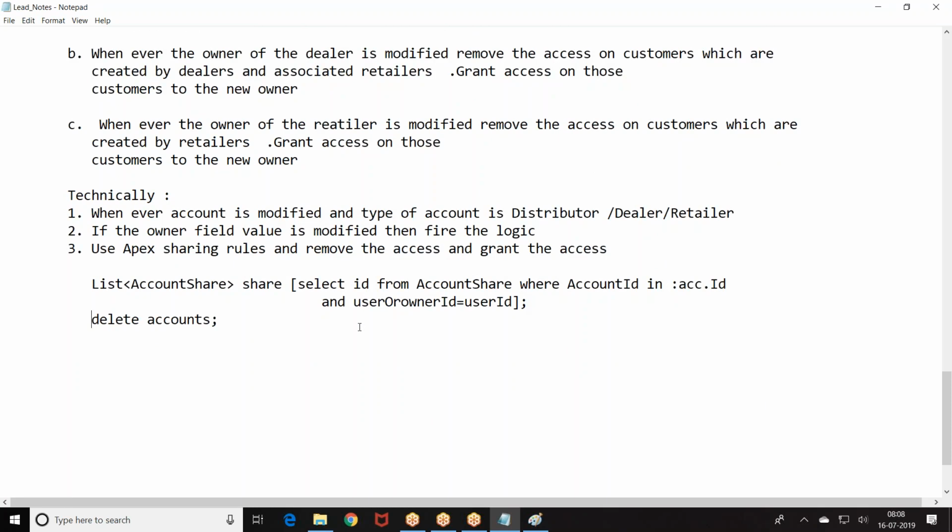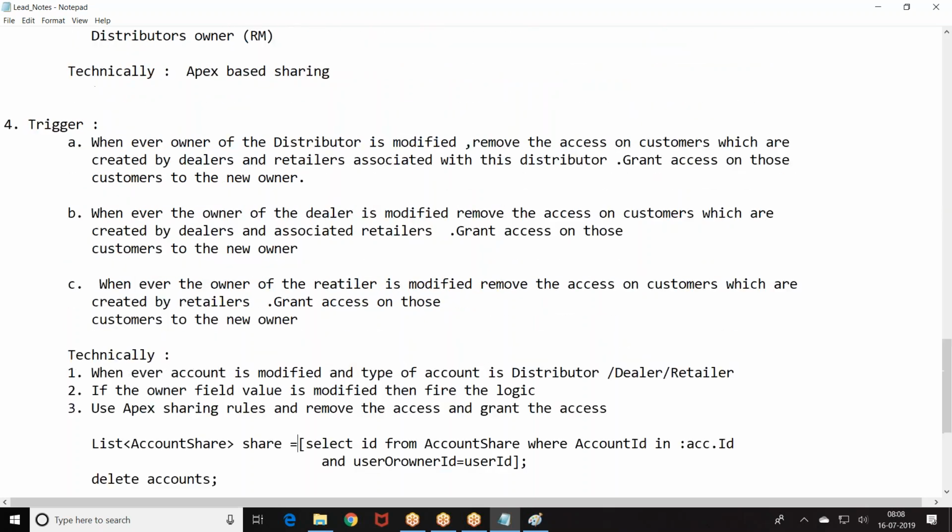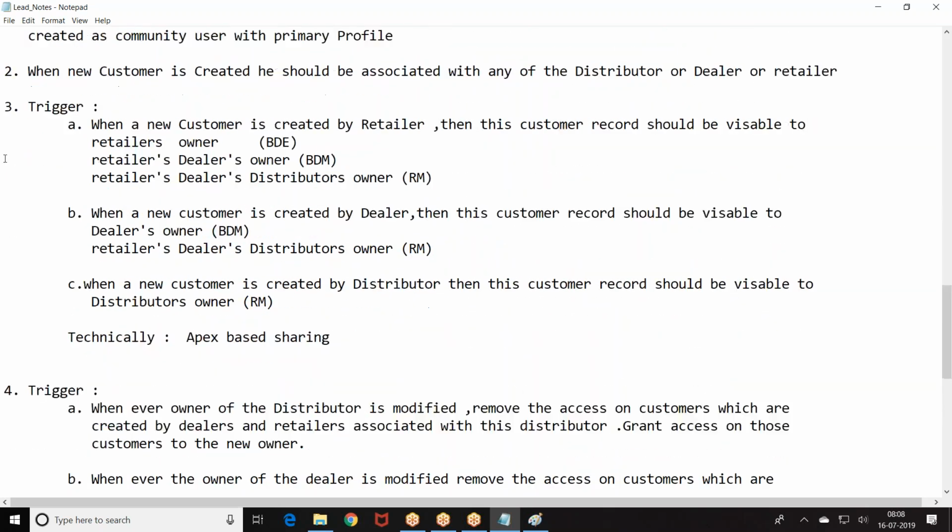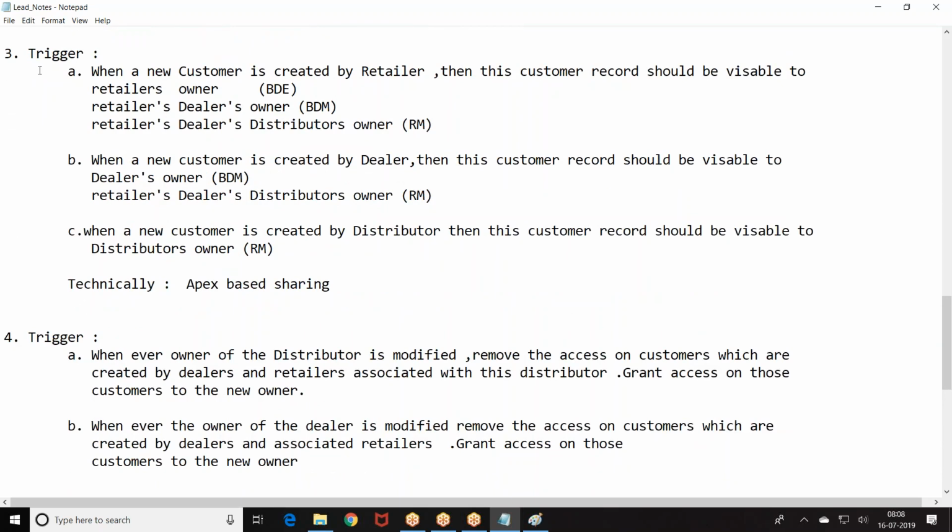Similarly, you know how to create account share rules, right? Now, for that old owner on these accounts, whatever sharing records are there, get those sharing records and delete them. For the new owner, grant the access. You know how to create account share, right? Account share, account ID, account access level, row cause, user or owner ID, we can create it. This is what is technically implemented on the trigger. This is a trigger. Okay.